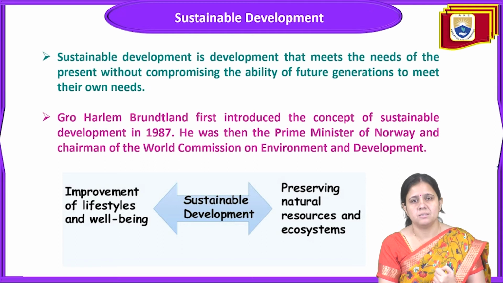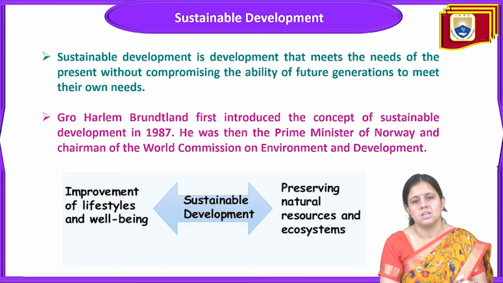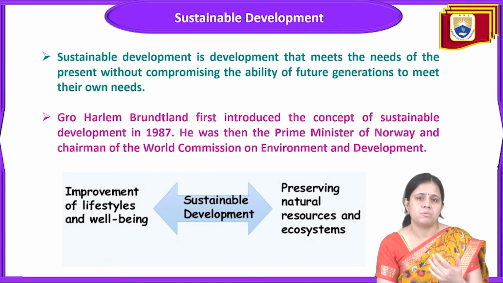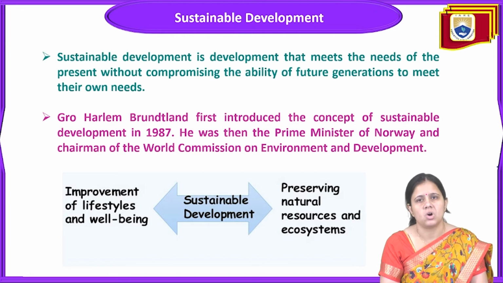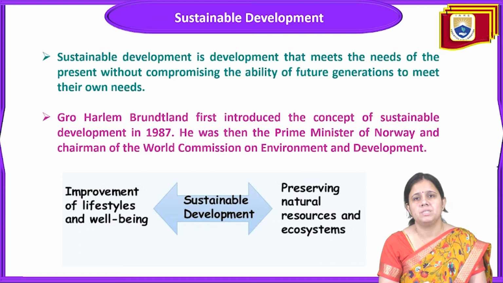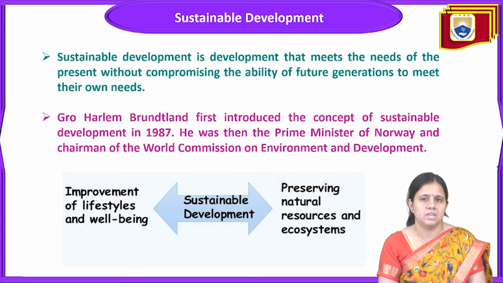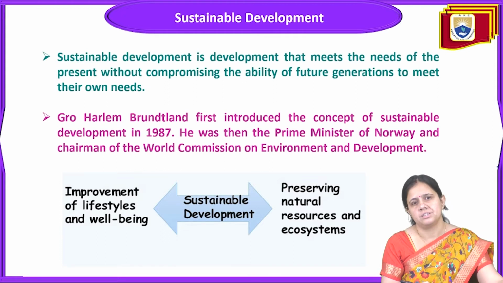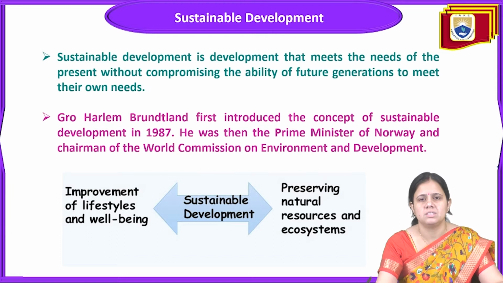Sustainable development means improving the present condition of a human being without compromising the need of the future generation. This is called sustainable development. So it is a development that meets the need of the present generation without compromising the ability of future generations to meet their own need. It means no compromise with the ability or need of the future generation, because the future generation also wants the same resources, and then they will develop more.